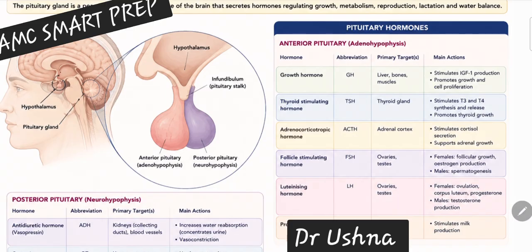Currently, we are more concerned with Cushing disease. Yes, we are talking about ACTH. This is basically the culprit, the problematic thing in Cushing disease: in response to hypothalamic secretion, the anterior pituitary is secreting ACTH.